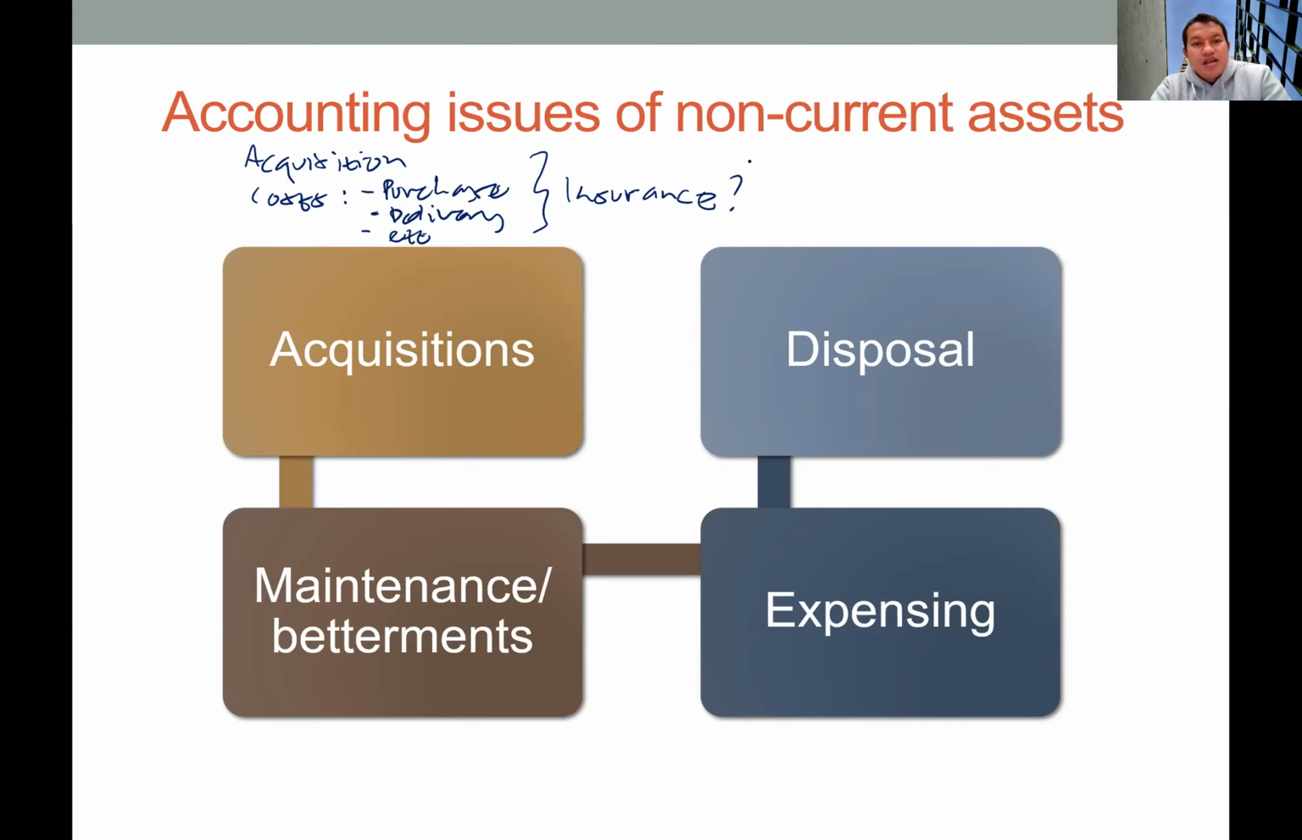So the journal entry is simple. We will have the asset in the debit, so we have a building or vehicle or machine in the debit, and then we have cash in the credit.